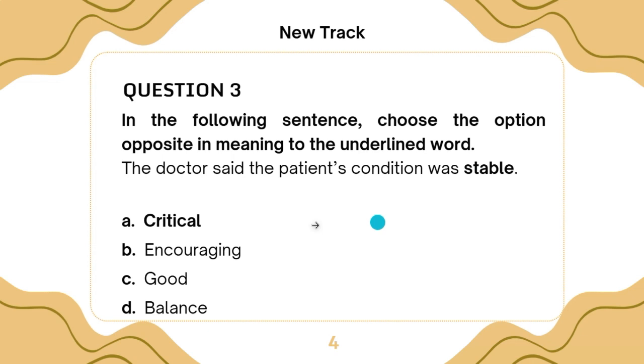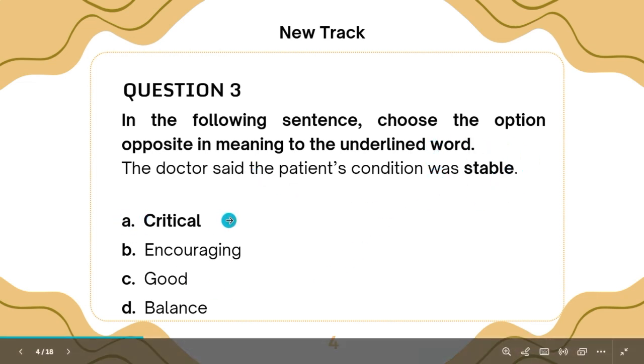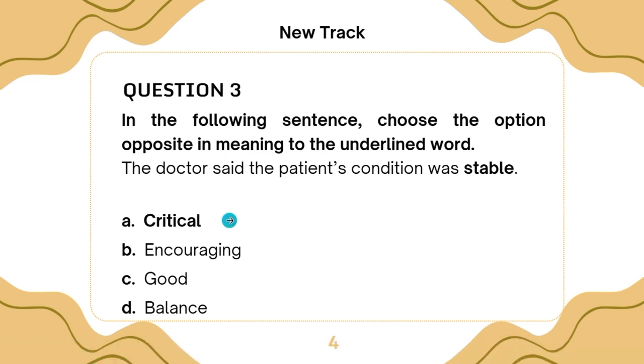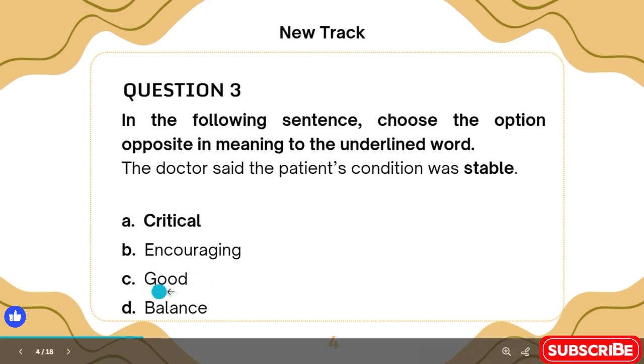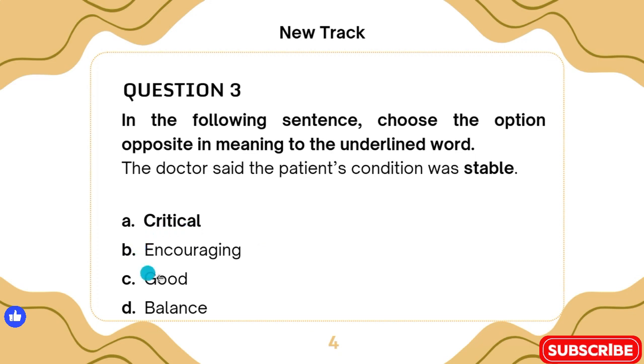In the following sentence, choose the option opposite in meaning to the underlined word. The doctor said the patient's condition was stable. Stable is the word. Critical is out of place? Remember, they say opposite in meaning. Stable means in good condition. It cannot be good because good is just generic. It cannot be encouraging because encouraging is almost like a synonym to stable.